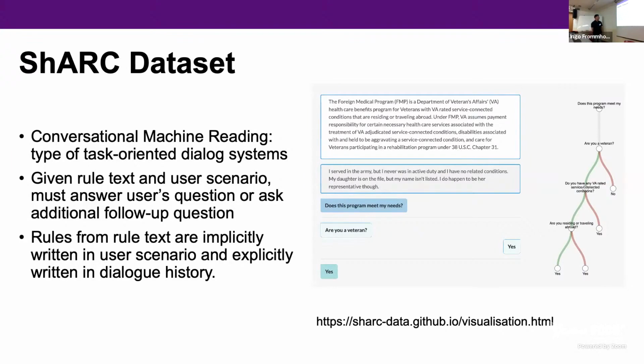So this is previous turns with the user. For example, the bot asks the user if they are a veteran and they said yes. The end goal for the bot is to either say yes or no to the user's original question: does this program meet my needs? Or say that their question is irrelevant and cannot be answered from the rule text. And finally, it can also generate an additional follow-up question. This happens if not all of the rules have been covered, so that the bot can return a final answer.